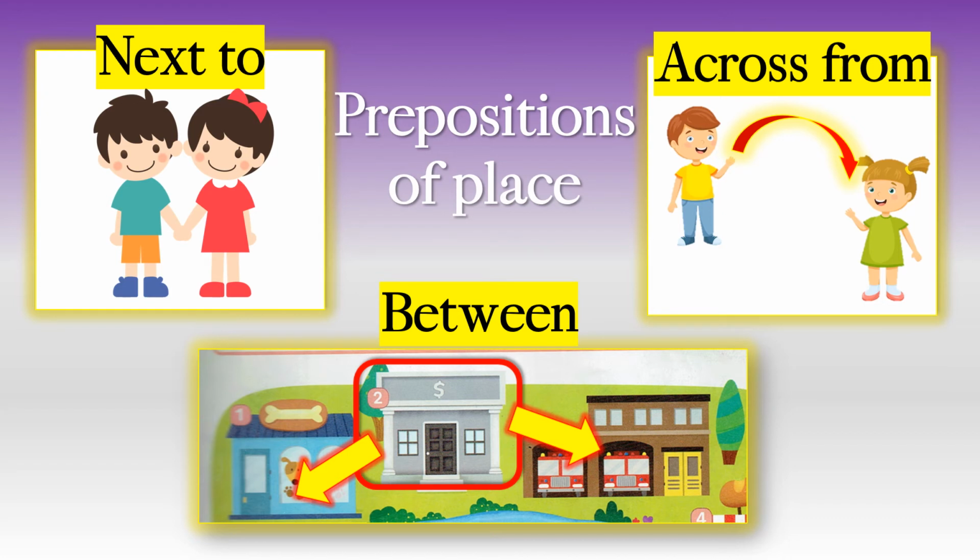Yes, we must have 3. In this picture, the bank is between the pet shop and the fire station. So we must have 3 places if we are going to talk about the word between. Okay?